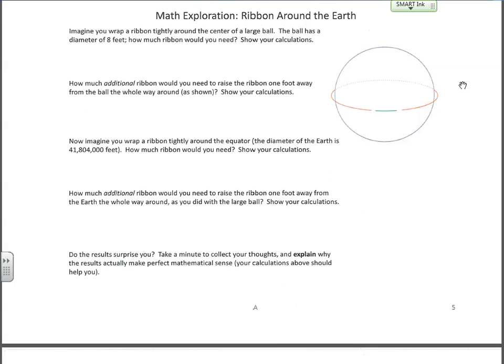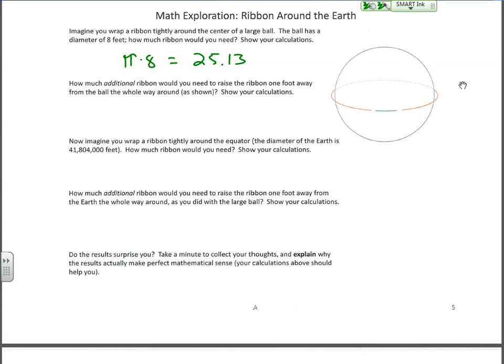Show your calculation. So if we're wrapping this ribbon around a large ball, we're essentially looking for the circumference of that ball. Think about the equator of the Earth, right? Which we're going to get to actually in a little bit here. But we want the circumference of that circle at its widest point. So we would take our diameter of 8 feet, multiply that by pi, and I'm going to use the exact value for pi. We get 25.13.